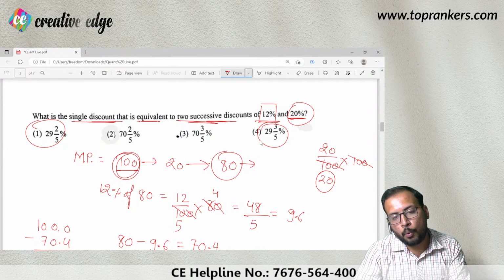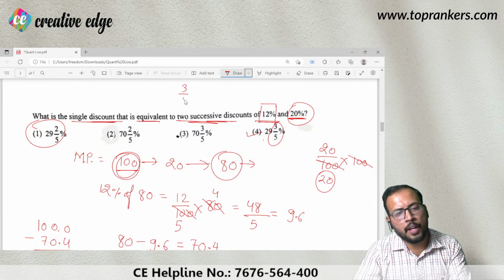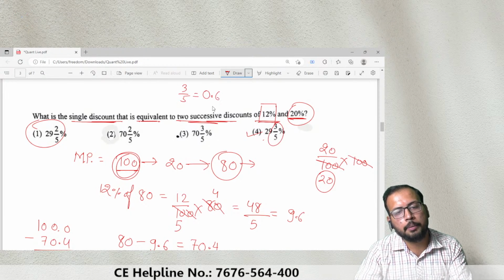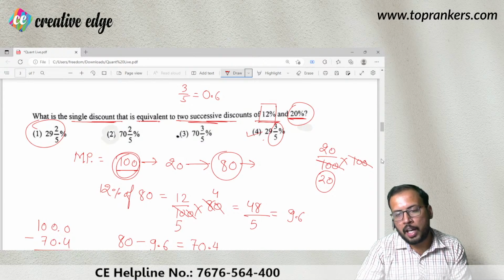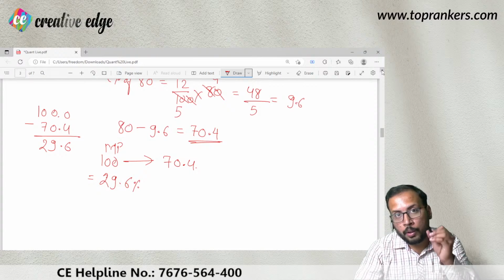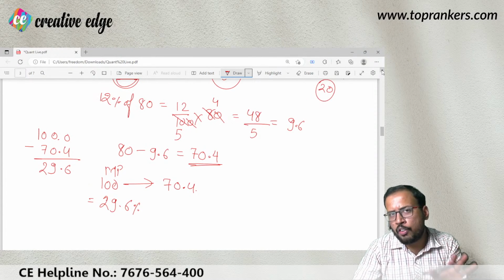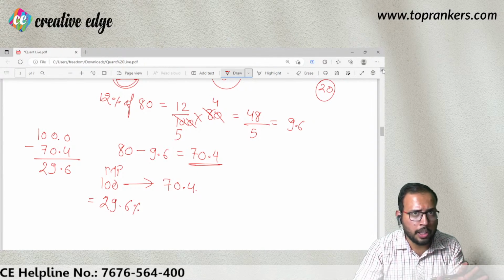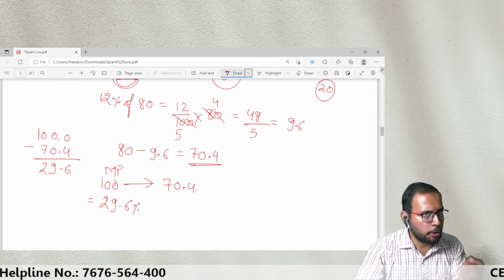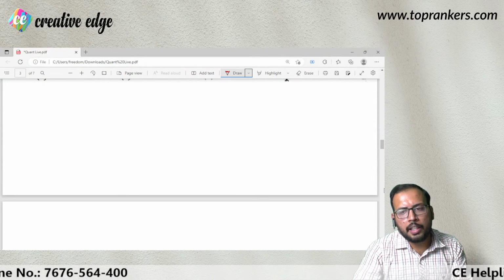So your option 4 is absolutely correct. What does 3/5 mean, children? 3/5 means 0.6. Okay, that is why I am writing option D to be the correct answer. Now there is another way of doing this question. This is something for the sake of understanding. I have told you this method is also correct. You can apply this method in actual examination as well, but there is another formula for the case of discount.